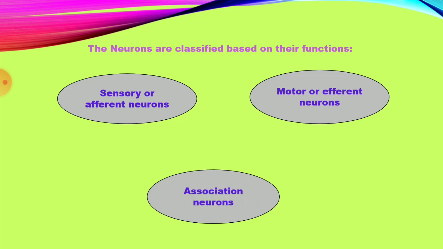The third one, association neurons, conduct impulses between the sensory and motor neurons. The sensory neuron receives the impulse from the sense organ and sends it to the central nervous system. The motor neuron carries the action response from the central nervous system to the effector organ. Association neurons conduct impulses between the sensory and motor neurons.